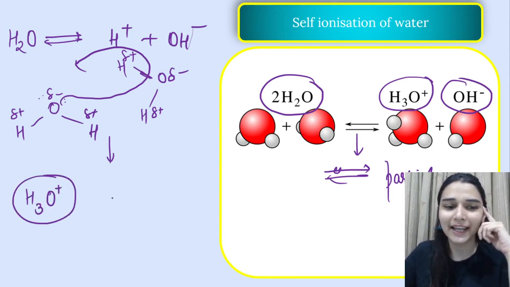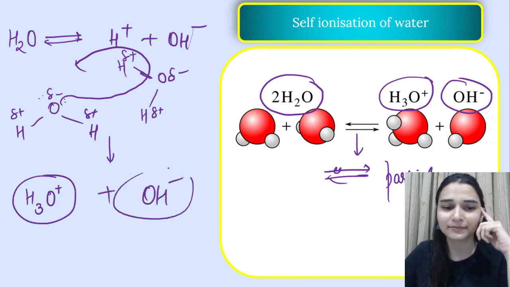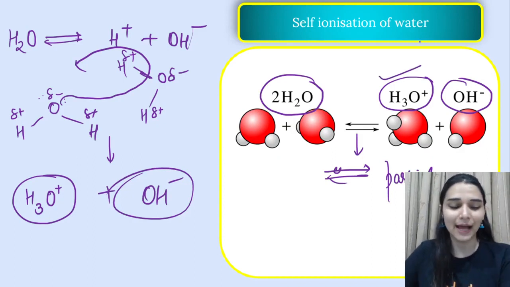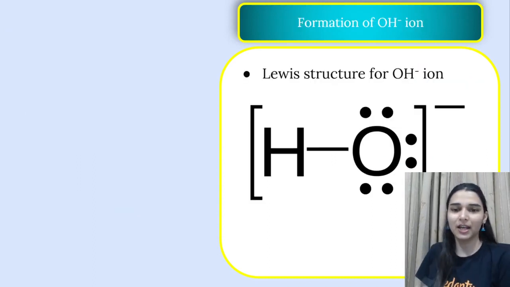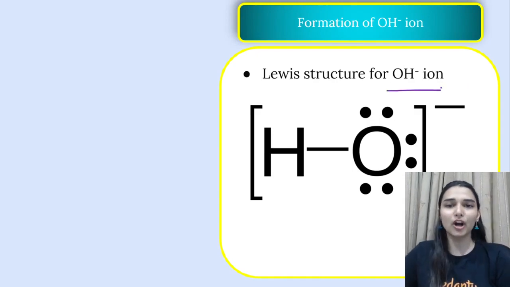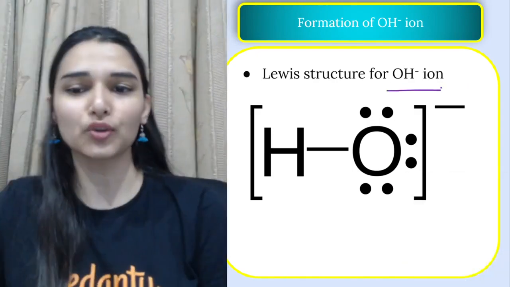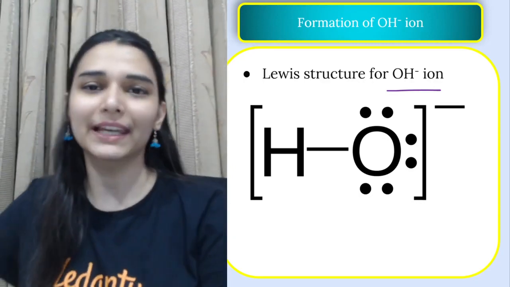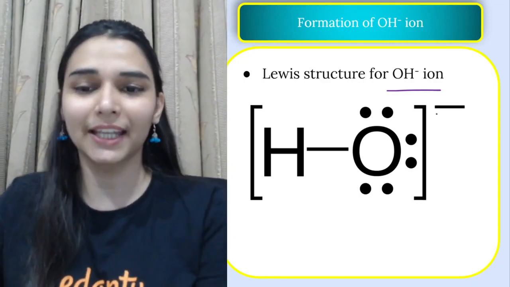and ये जो अकेला रह गया, this will be my OH minus ion. So you can show it directly like this also. So this happens in the self-ionization. Lewis structure of hydroxide ion you can show very easily. कैसे बना होगा? Hydrogen is leaving its own electron also, so it acquires a negative charge.